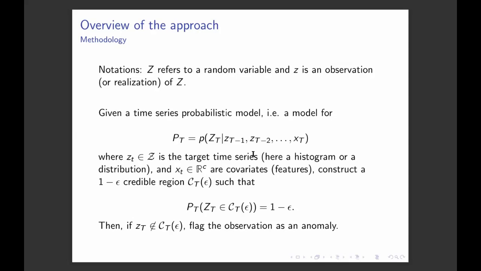And if the observation Z_T is not in the credible region, then we flag it as an anomaly. As I said, the technical part here is that our observations are a bit more complex than just a real-valued time series. Our observations are histograms or distributions. So P_T has to be a distribution over histograms, or over distributions.